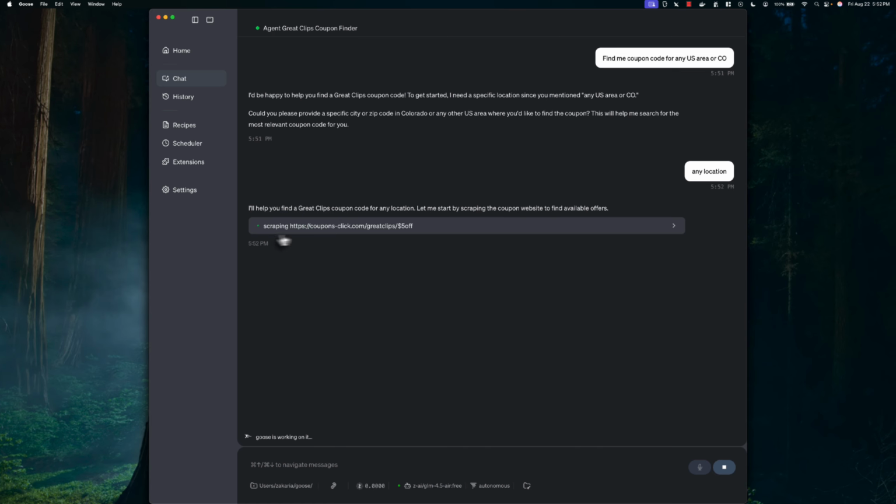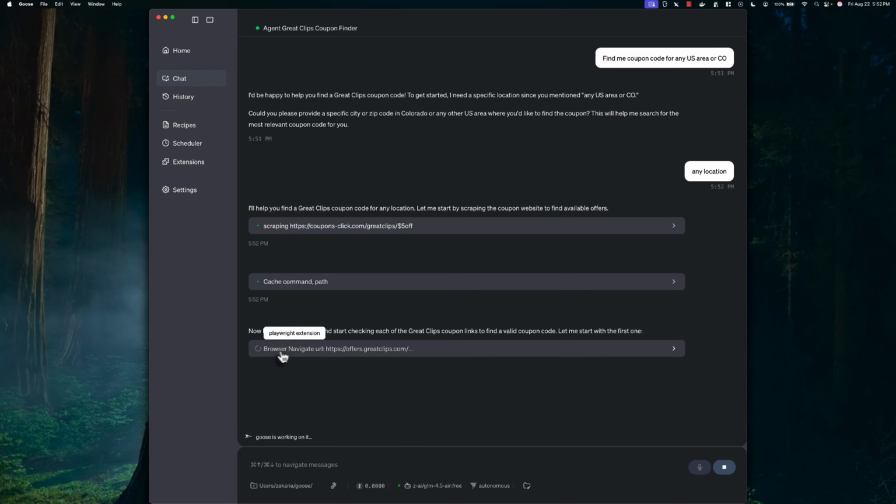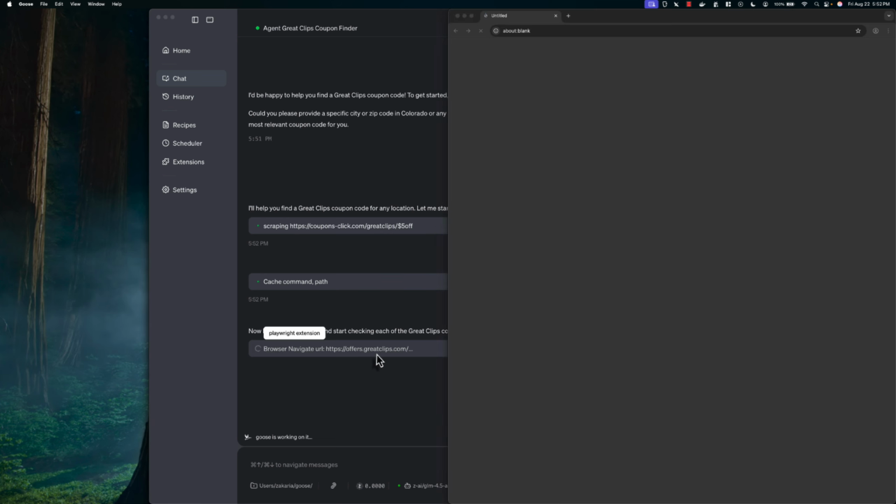It looks like it's scraping the first link, and if you hover, you can see this is the computer control extension. You have to enable it first. I already browsed it before, so it's copying the page content from cache. And now you see, instead of scraping, second, it is browsing the Great Clips page.